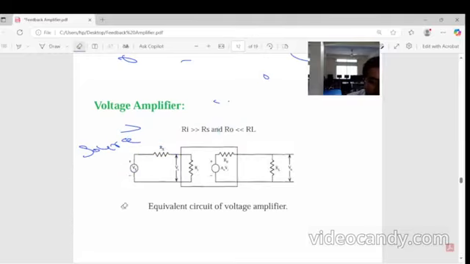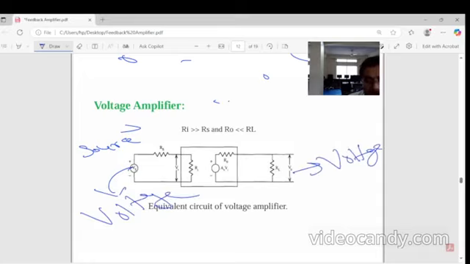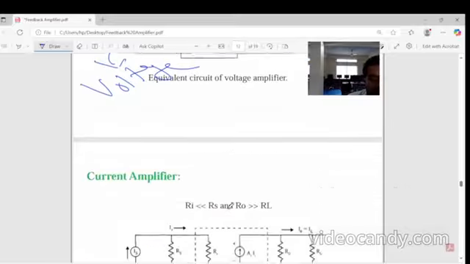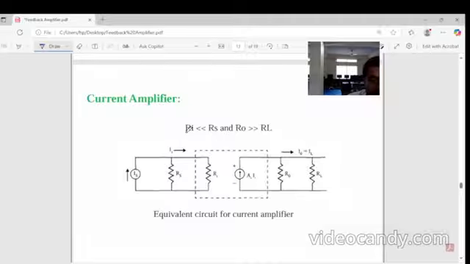So here we see the voltage at the input terminal, and at the output terminal also voltage. Then the current amplifier: what is the current amplifier? Ri is the input resistance, Ro is the output resistance.